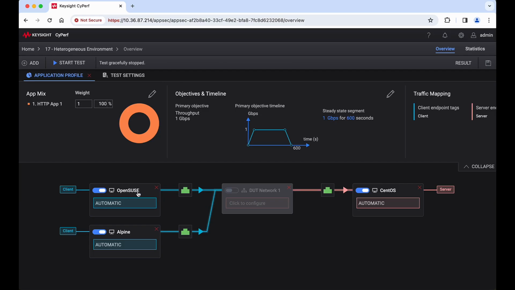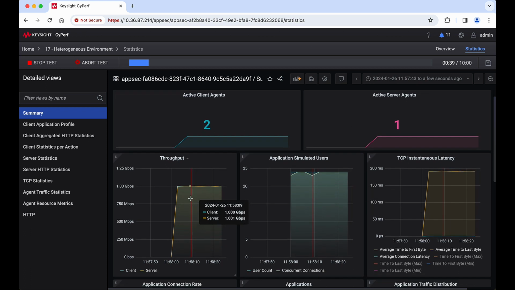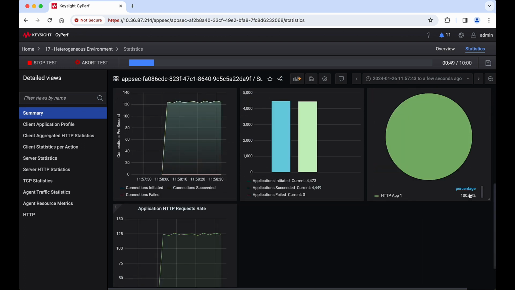Let's take a look at the test running in the UI. I assigned the OpenSUSE agent to the first network element on the left side, and the second one, which is the Alpine agent, to the second client network element. And then for the server, I assigned the CentOS agent. In terms of traffic, I'm running just a simple HTTP test like the first demo in this video. In this case, I set the limit at 1 gigabit per second, and we can see that it is maintaining that bandwidth. And in terms of the application, we can see that there's only the HTTP application running.